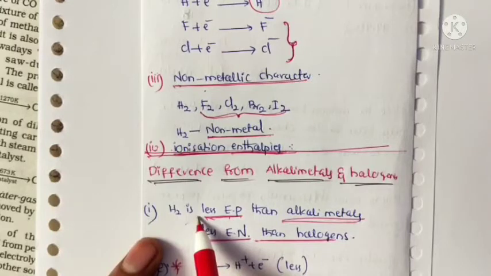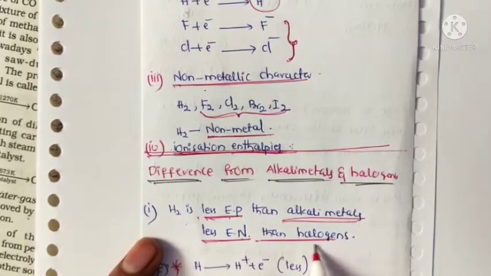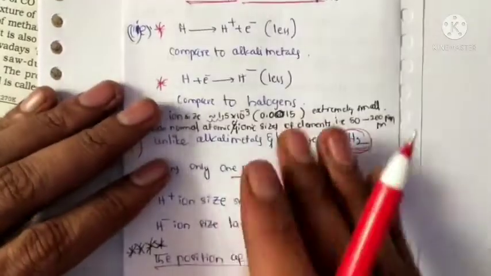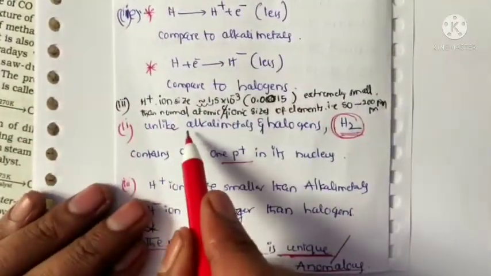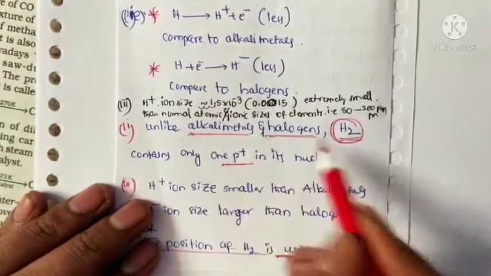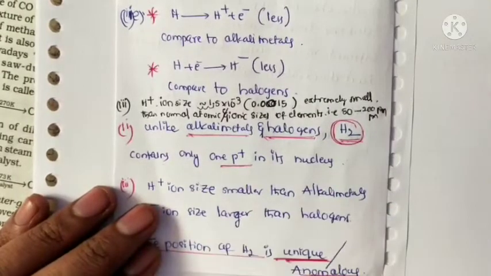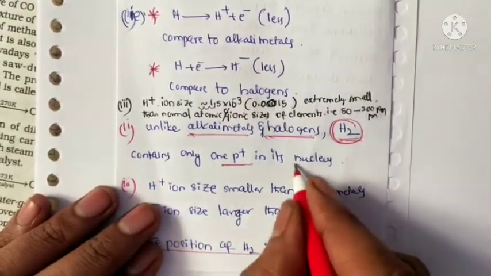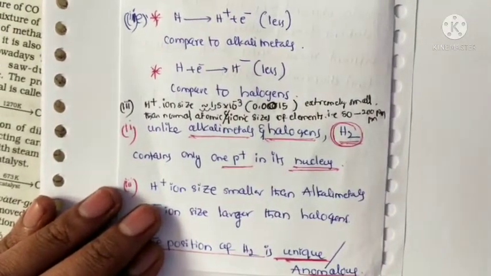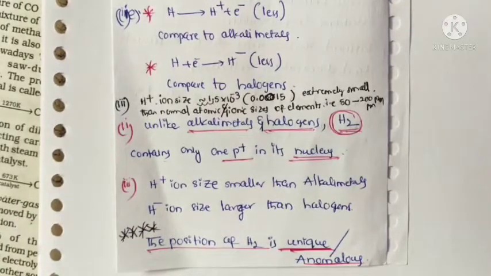And another property: unlike alkali metals and halogens, hydrogen contains only one proton in its nucleus.